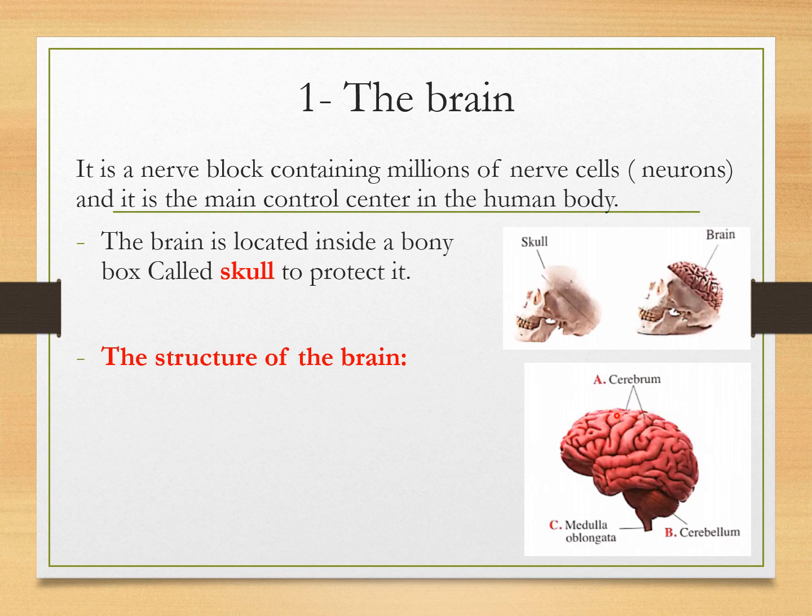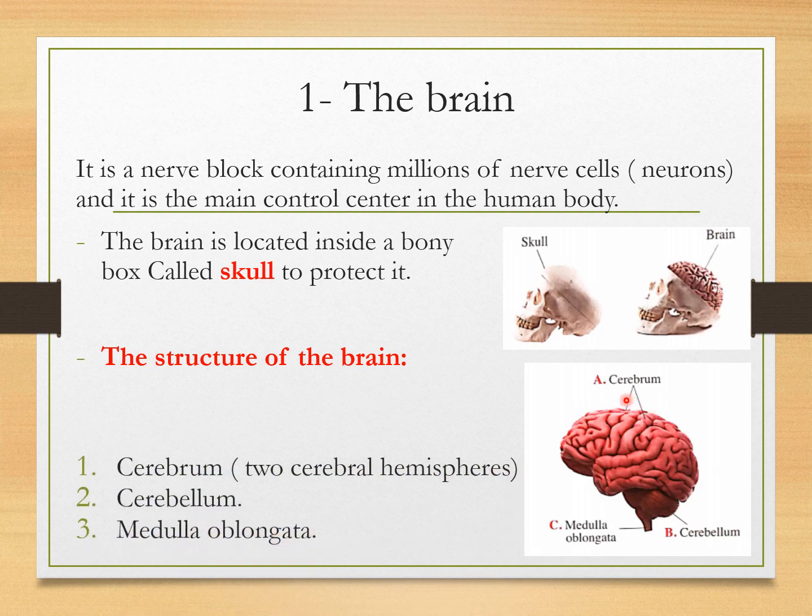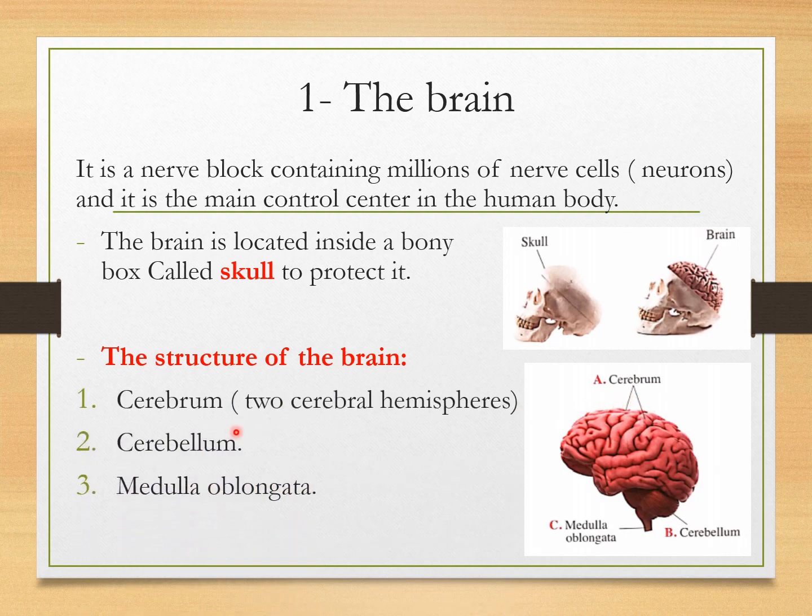The brain consists of three main parts: number one, cerebrum, which consists of two cerebral hemispheres, as we will talk about again. Number two, cerebellum. Number three, medulla oblongata.